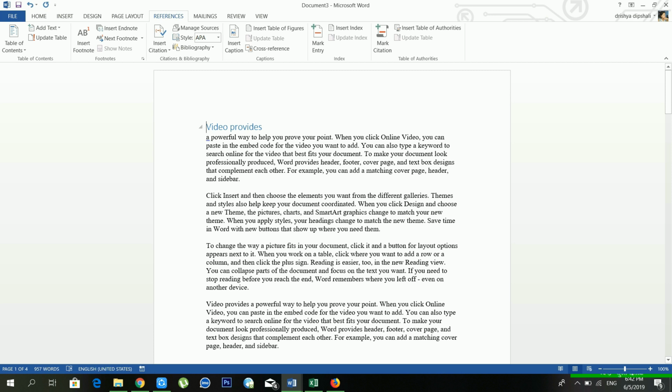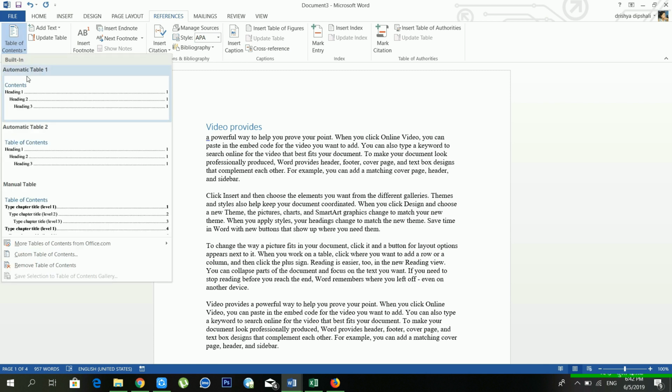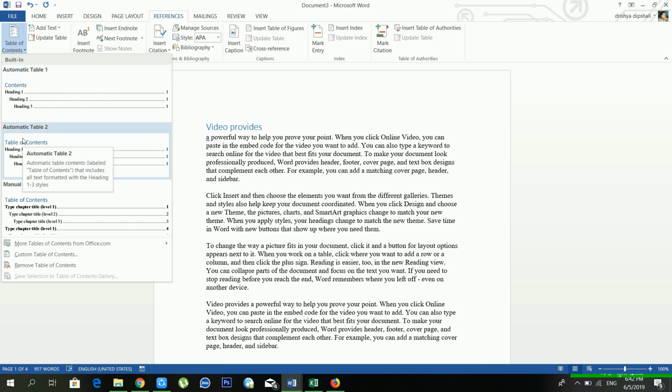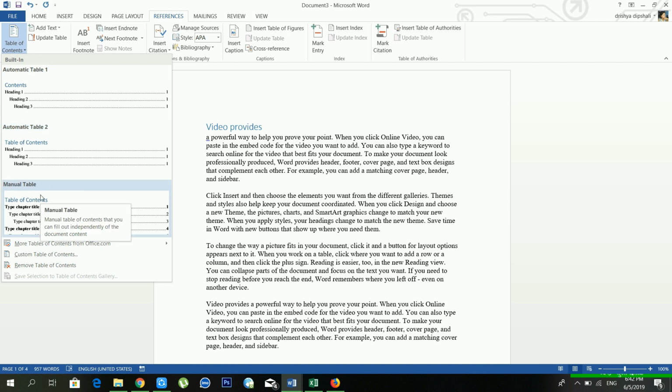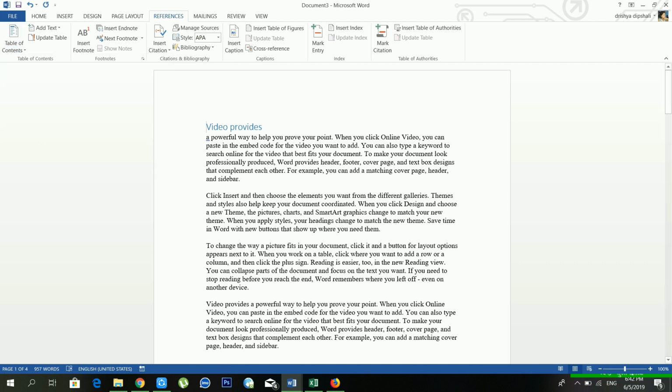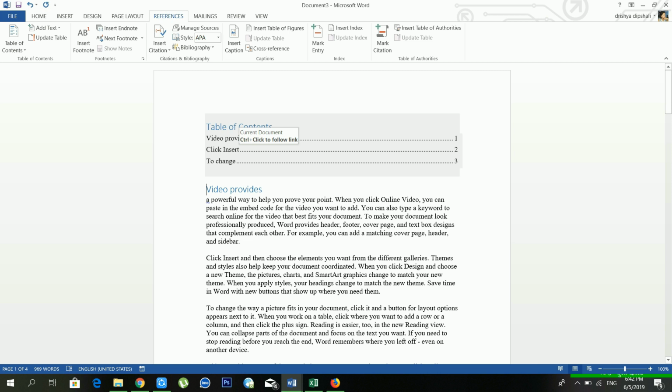So how can you make a table of contents? Just go to table of contents and choose which kind of style you want. There is Automatic Table 1, Automatic Table 2, and Manual Table, but I'm choosing Automatic Table 2. Now see, the table of contents is already completed, right? You can use this feature to make a table of contents when you are typing a book.